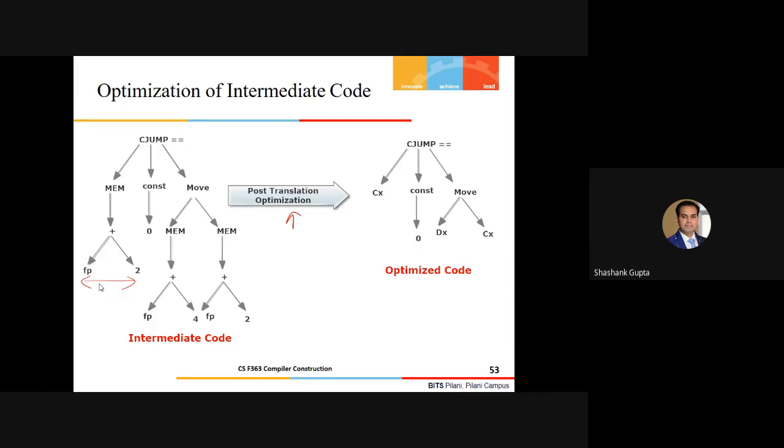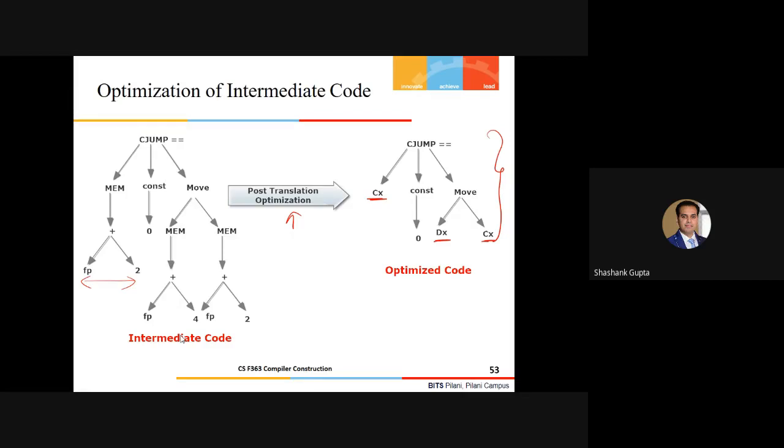Instead of storing at an offset with respect to a frame pointer, I'm storing a in register CX, I'm storing b in register DX, and the same variable a is again stored in register CX. The rest of the instructions are completely the same, as you can verify from this intermediate code.